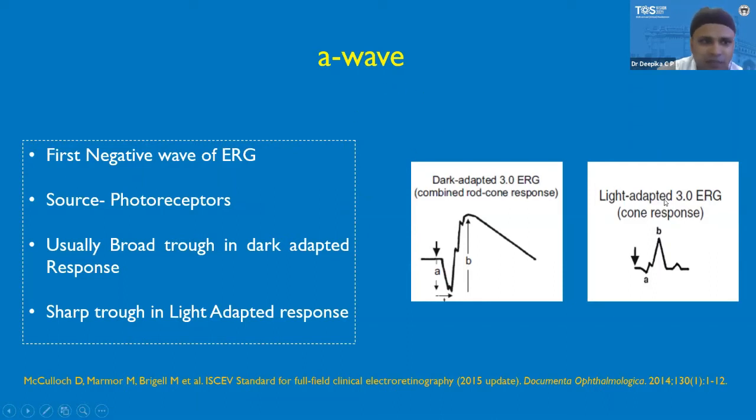The source of the A wave is the photoreceptors, and it is usually a broad trough, as we can see in this figure. It's a broad trough in the dark adapted response, while it has a sharp trough in the light adapted response.